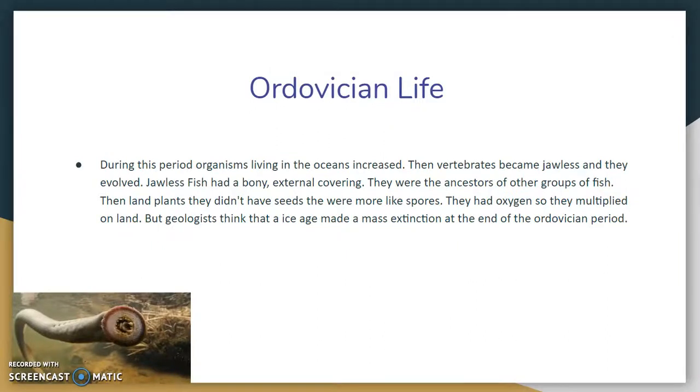Now on to Ordovician life. During this period, the number of organisms living in the ocean increased. The vertebrates became jawless, and they evolved. Jawless fish had a bony exterior covering. Land plants did not have seeds; they were more like spores, and they multiplied on land. But geologists think an ice age caused a mass extinction at the end of the Ordovician period.